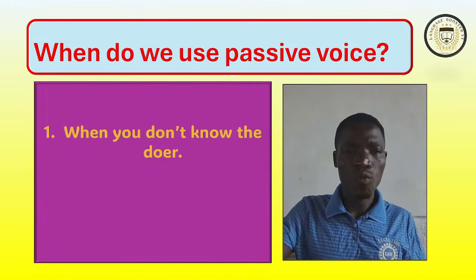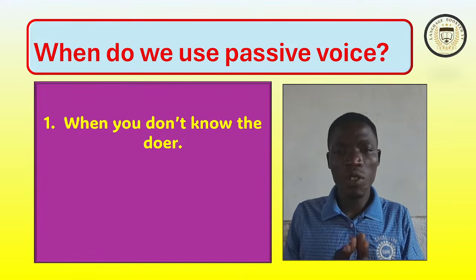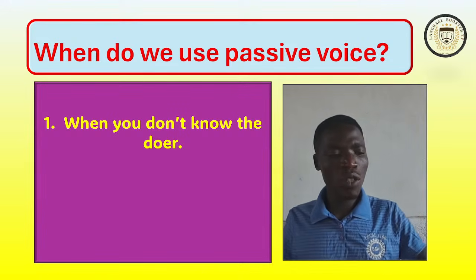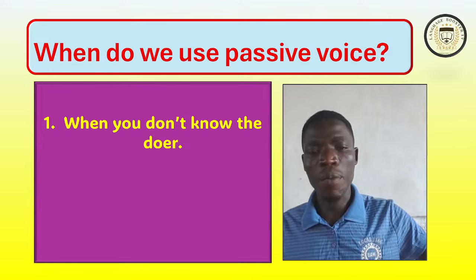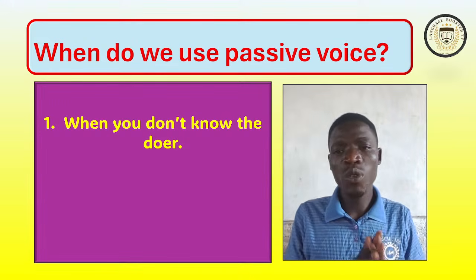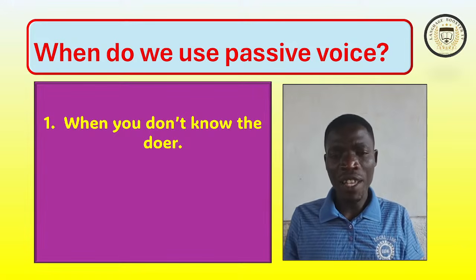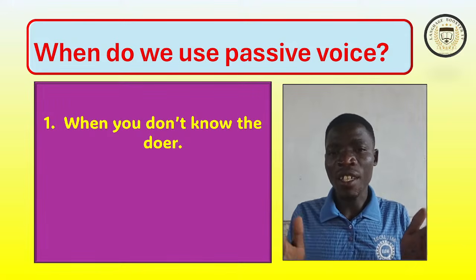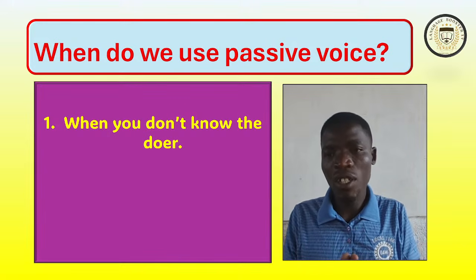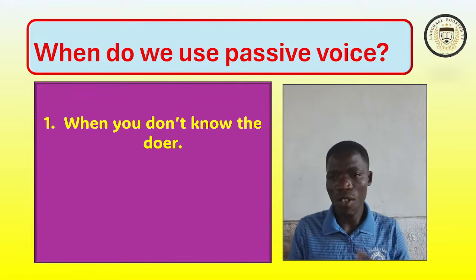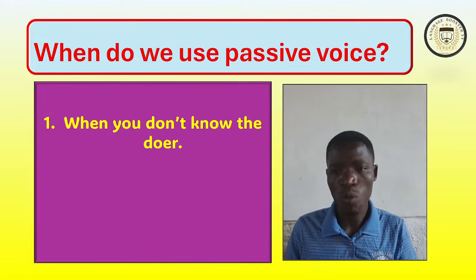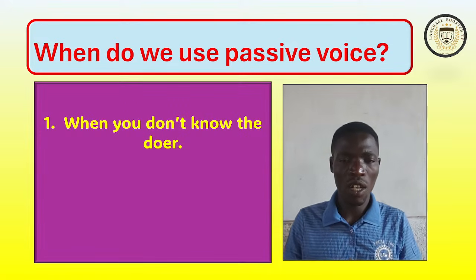In English, we use passive voice when we don't know the doer, the person or thing who does an action. In other words, the subject is unknown. We don't know the doer.